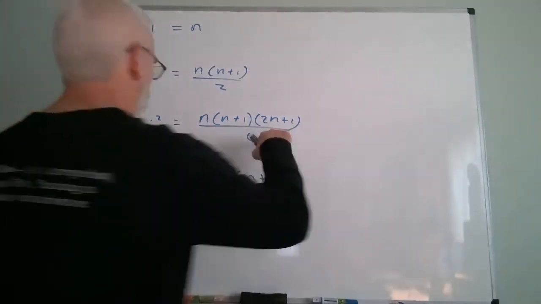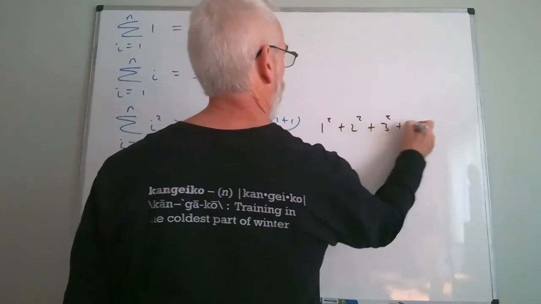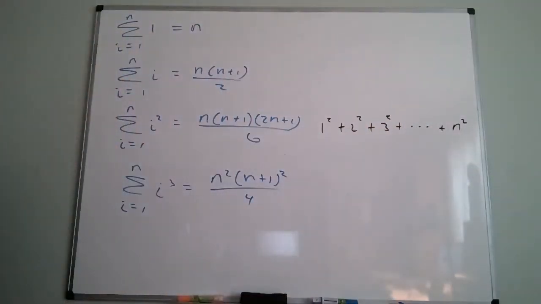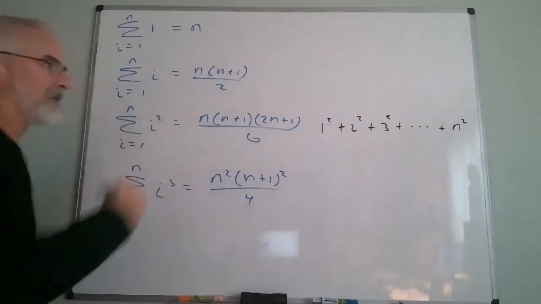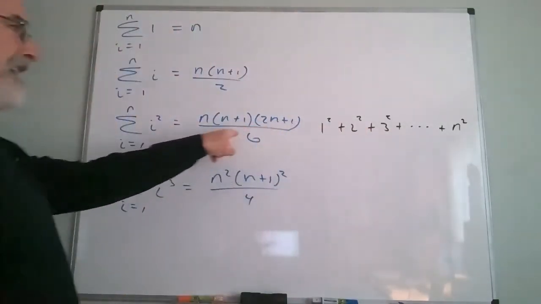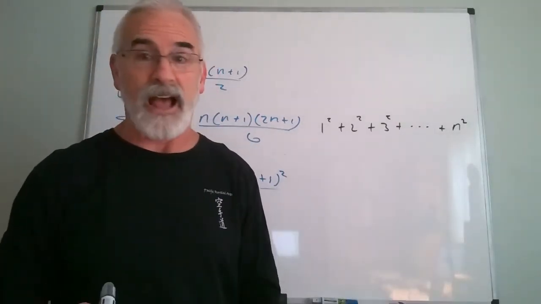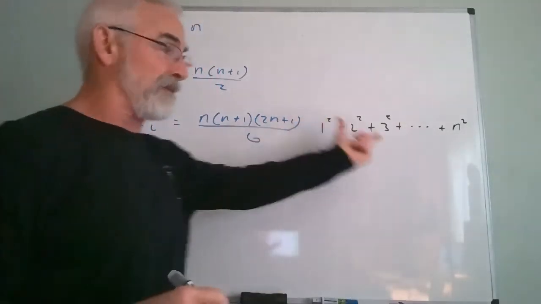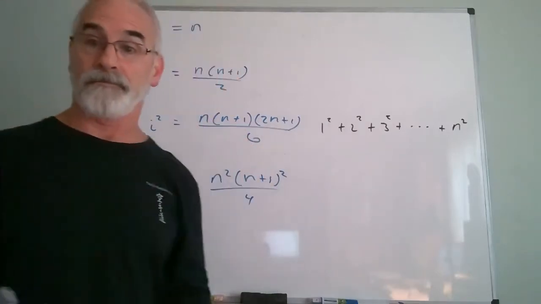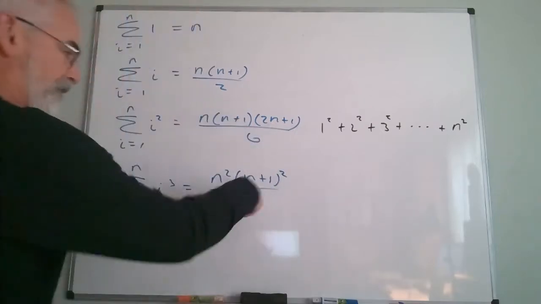that might be. I'm saying that 1 squared plus 2 squared plus 3 squared all the way up to n squared for any n greater than or equal to 1 is equal to this. But how do you take something that looks like that and get this? Again, whoever figured this out, it was genius, but I don't want to have to derive this from this, but I can prove this using induction. So that's what we're going to do. We're going to start with this one because this is beautiful. And by the way, this one is on your quiz.